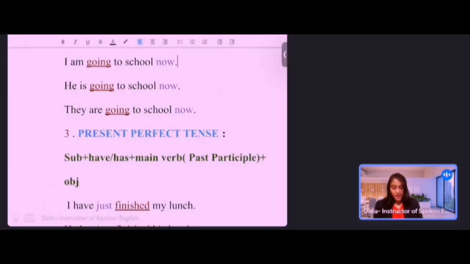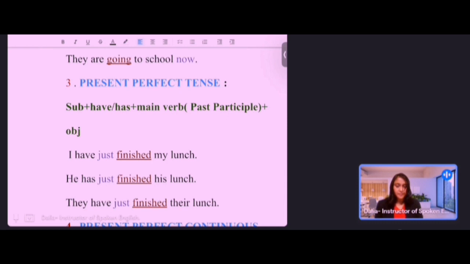Now, what is the structure of present perfect tense? Affirmative sentence: subject plus auxiliary verb have or has, in order to the subject, plus main verb with past participle form plus object. So the main verb is always followed by the past participle form when it is about the present perfect tense. So keep it in mind.